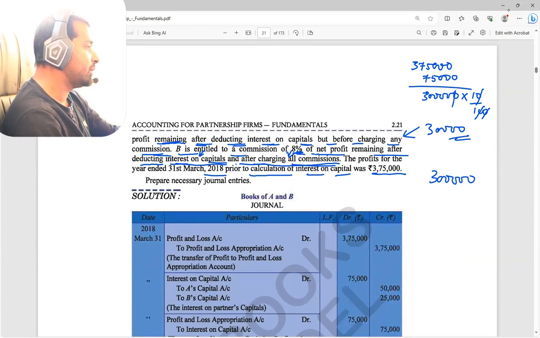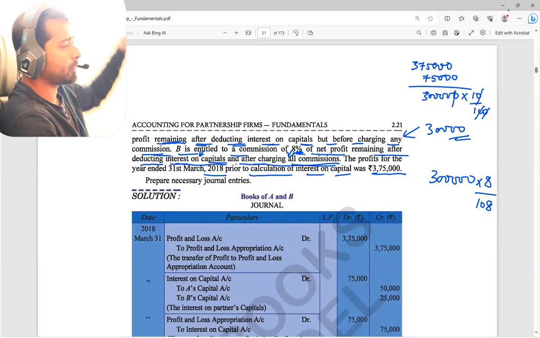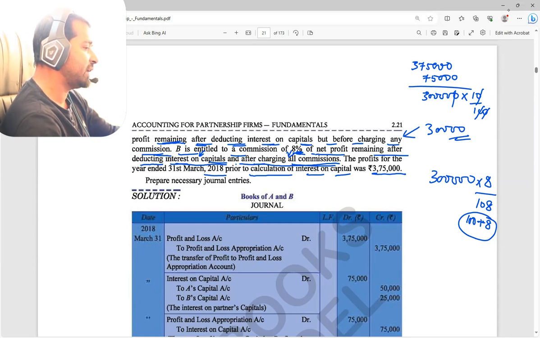Now in this 3 lakh, we are calculating commission 8%. But after charging commission, remember that. So after charging commission, indirectly what? 8% divided by 108. You got the point? If you remember those things, you have already seen. Here, after deducting means with percentage, that 8% is already deducted. So I am adding back for getting that. Right? So 8 plus 100, it will be 108. Right? And I am calculating 8% out of that. Is that okay? Up to that fine?